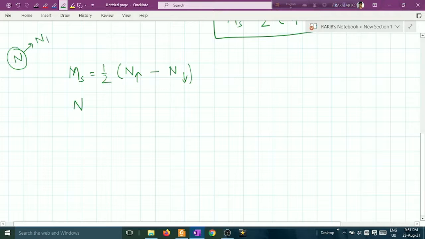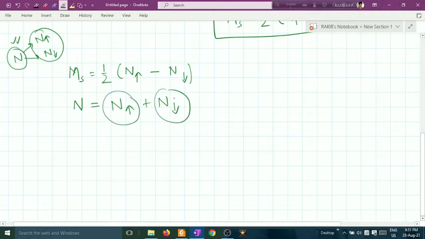Among them there are n up particles and n down particles. So the sum of these two gives this n. Therefore we can decompose the total n into n up and n down. Okay, so these are the two equations. You have to solve these.